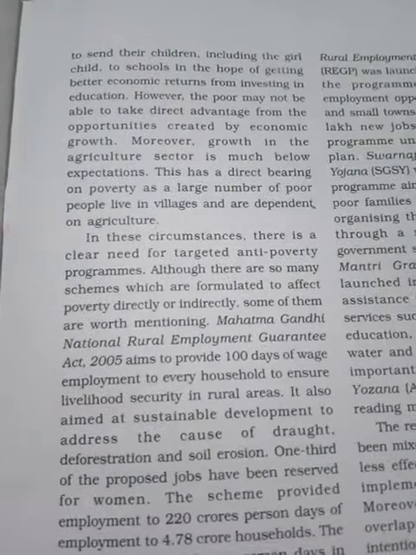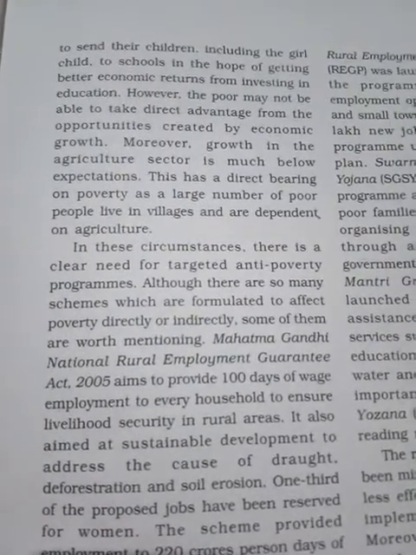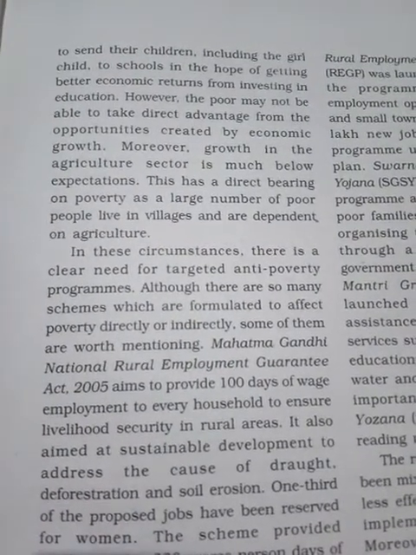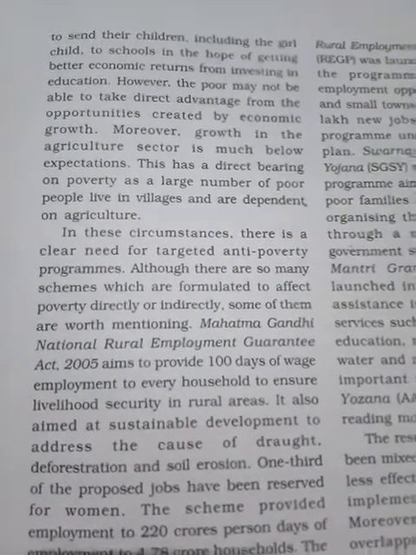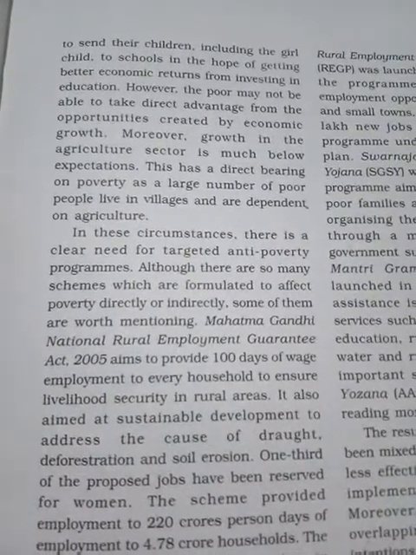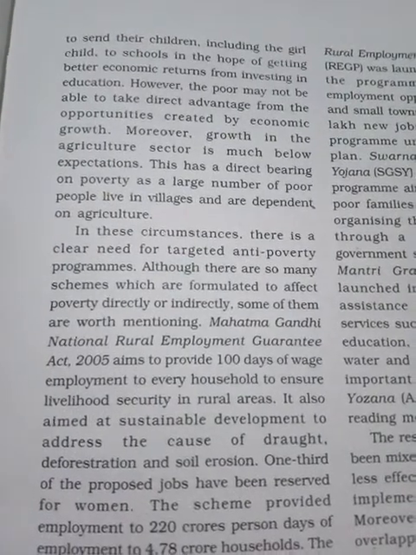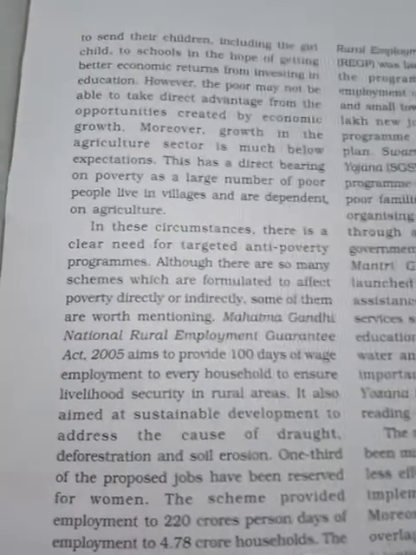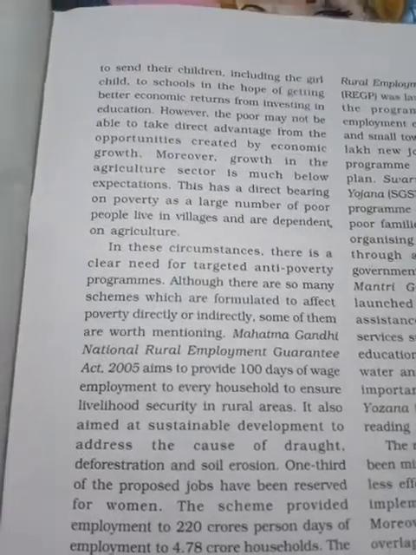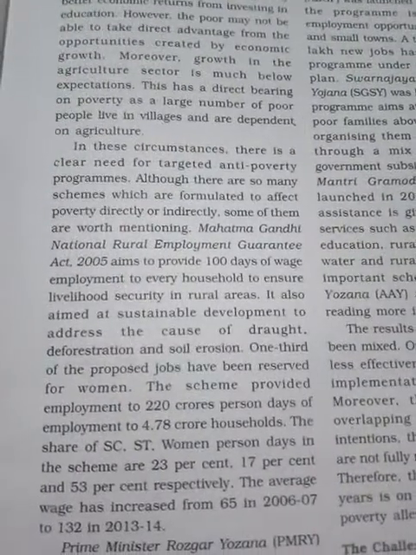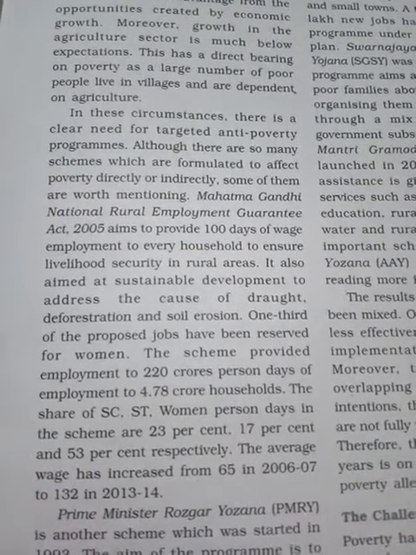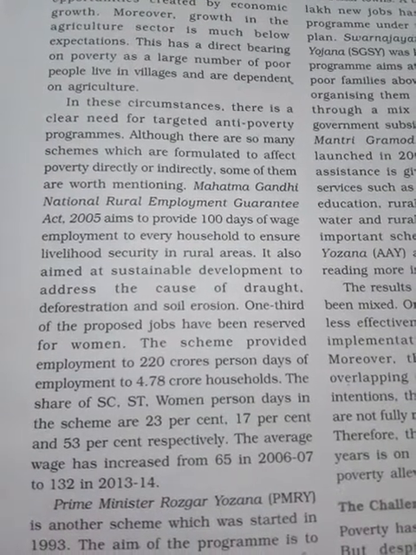So why? Because they want to develop human resource development. But in the village they are giving more importance to agriculture, but the agriculture sector growth rate is very slow. Most of the village people do not send their children to school. So why? Because they are very poor. That is the main reason. In this circumstance, there is a clear need to target anti-poverty programs.